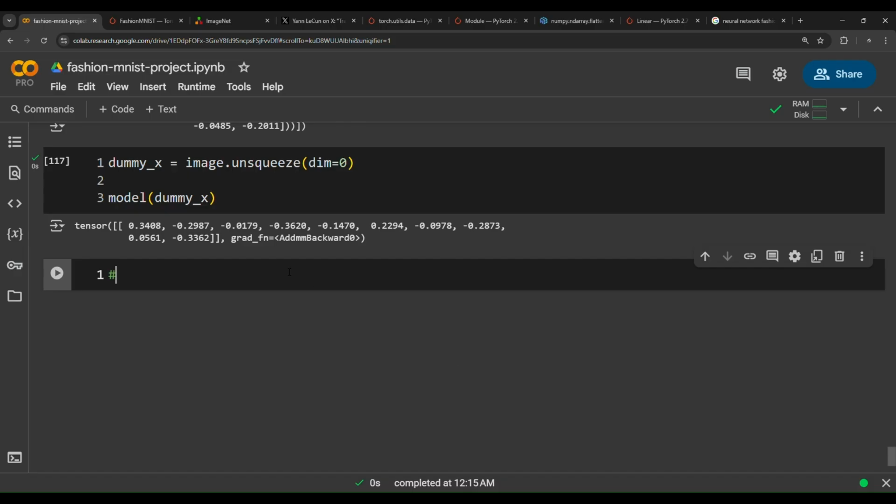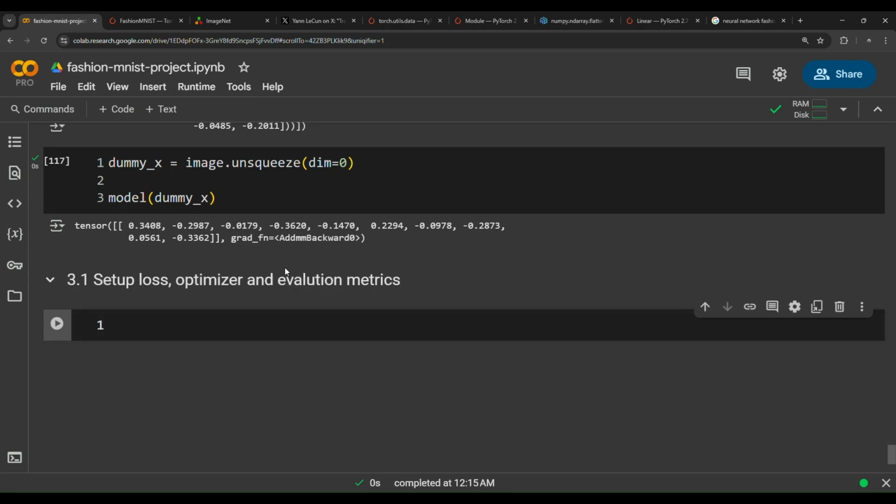3.1 Set up loss, optimizer and evaluation metrics. Well, first of all, we need to ask some questions. This is a multi-class classification problem. What is the appropriate loss function to use? Is it binary cross entropy, BCE, or is it cross entropy?